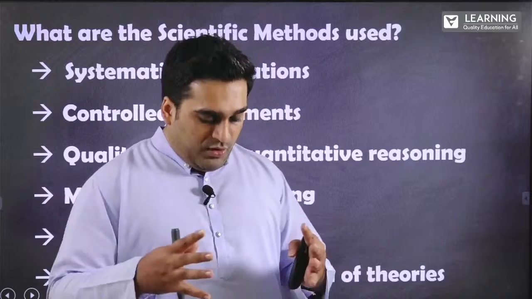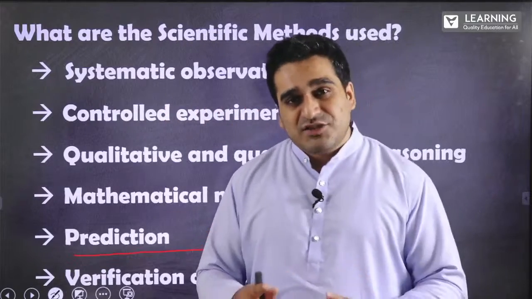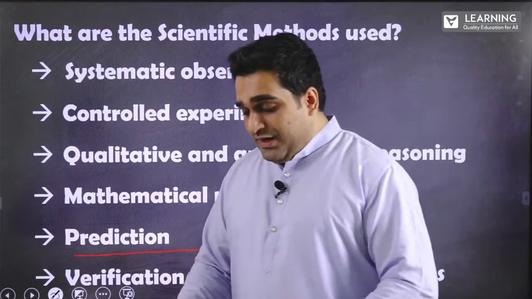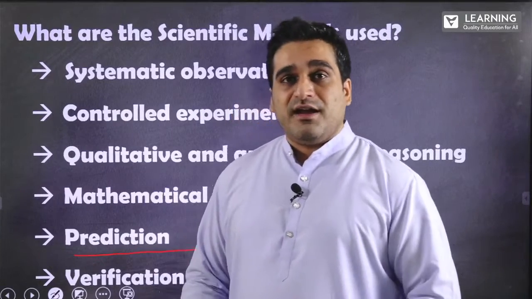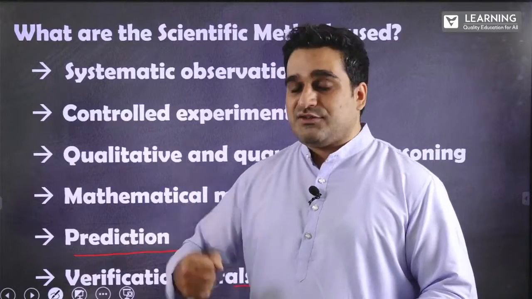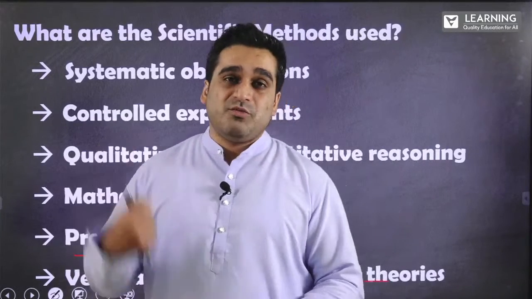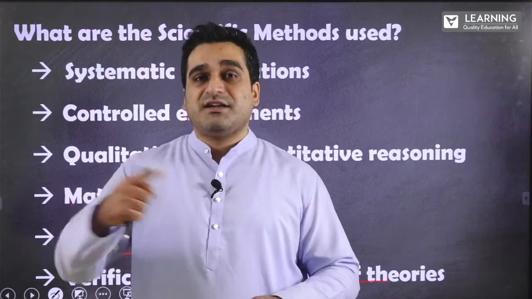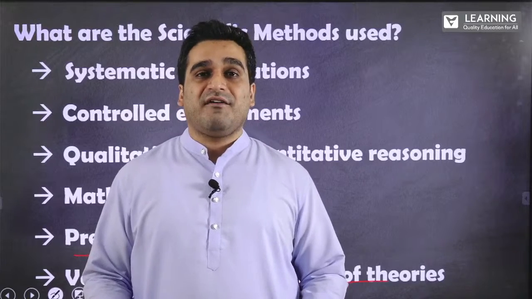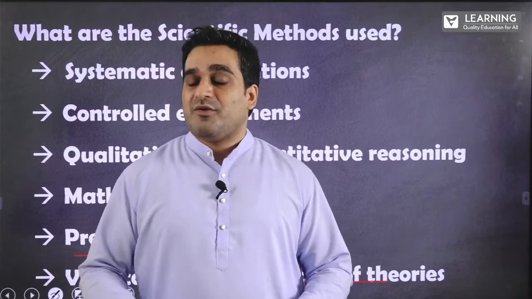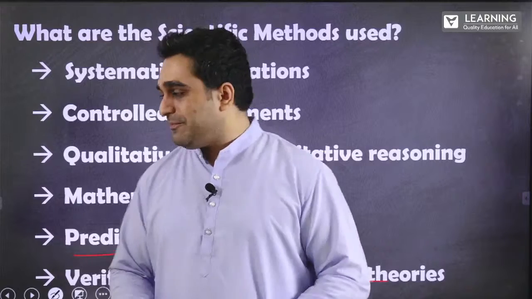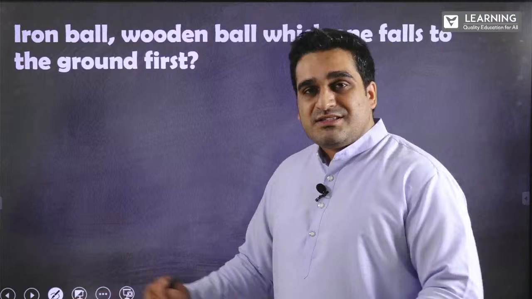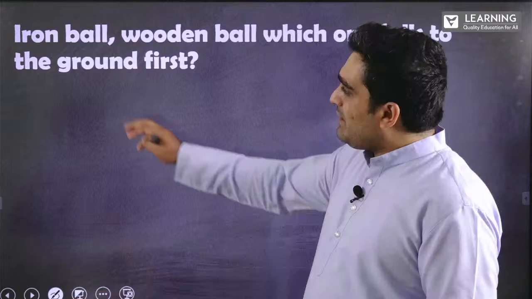But now in science, we have the next method, which is falsification of theory. We deliberately try to find out whether the given theory is false or not. We deliberately want it to be false. But if that theory turns out to be true, then we have unraveled one of the physical phenomena.